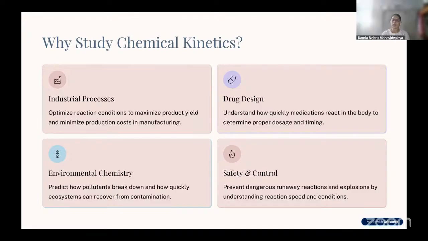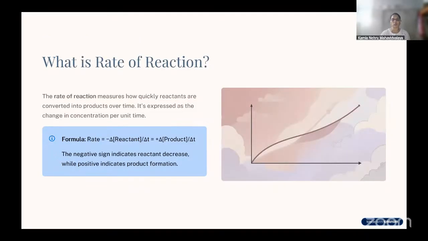There are certain medicines which cannot be converted into powder form. They have to be taken as it is, because that will affect the reaction time, so how much time it will take to react with the body. So in drug designing, chemical kinetics plays a very important role, and there are some other applications also.